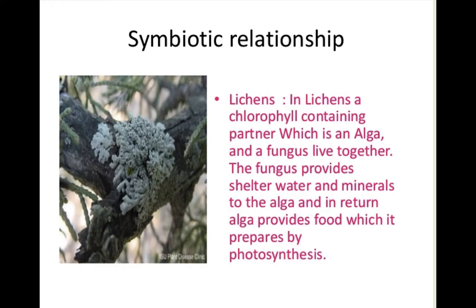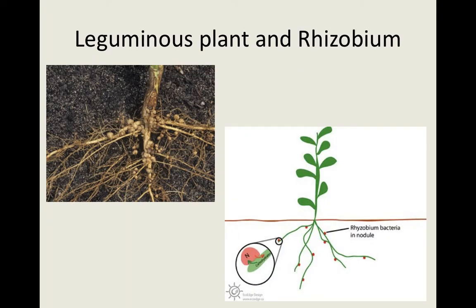They do not penetrate into the tissues or cells of the trees. They just use the bark as a medium for attachment.